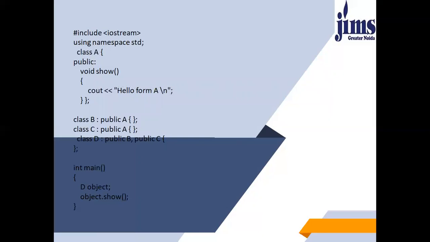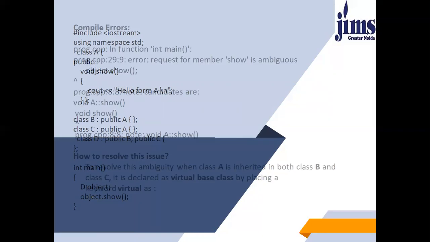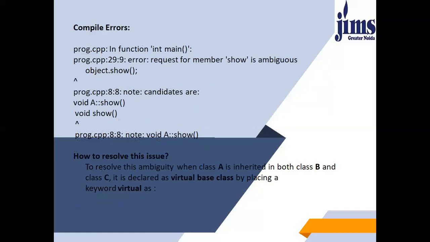We have created an object of the derived class D, and then I have called the function object.show. By using the object, we have called the function show. So this will lead to a compile error. You will get an error saying that the request for member show is ambiguous, and so on. So how to resolve this issue?